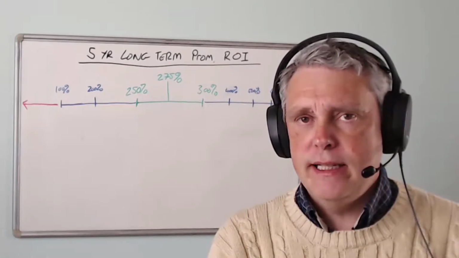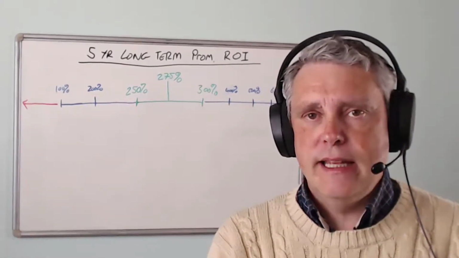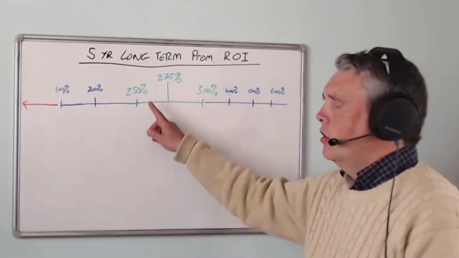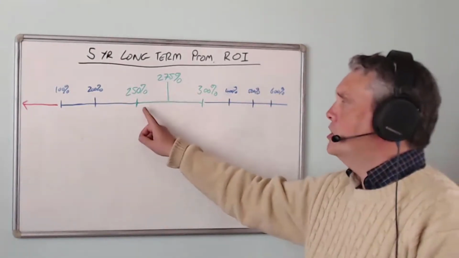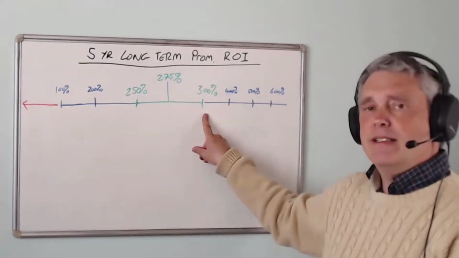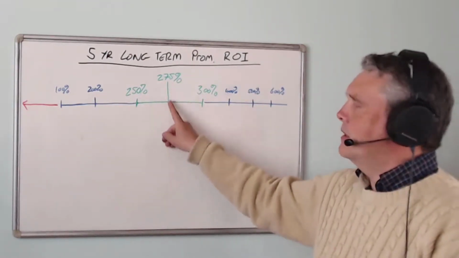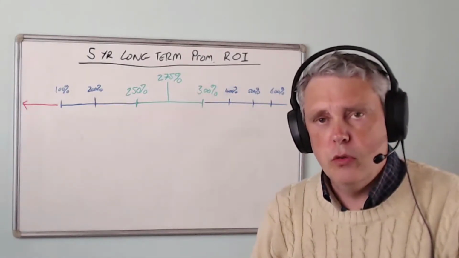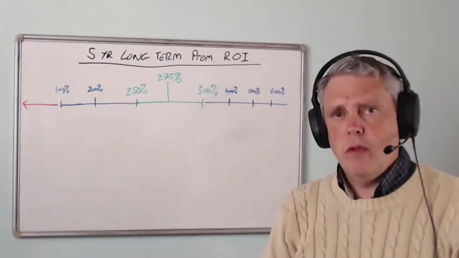The result they came to was that those most successful companies had a long-term ROI in the region between 250 and 300%, somewhere in that range. 275, if you like, is the sort of midpoint between those two numbers. So that's what they did.